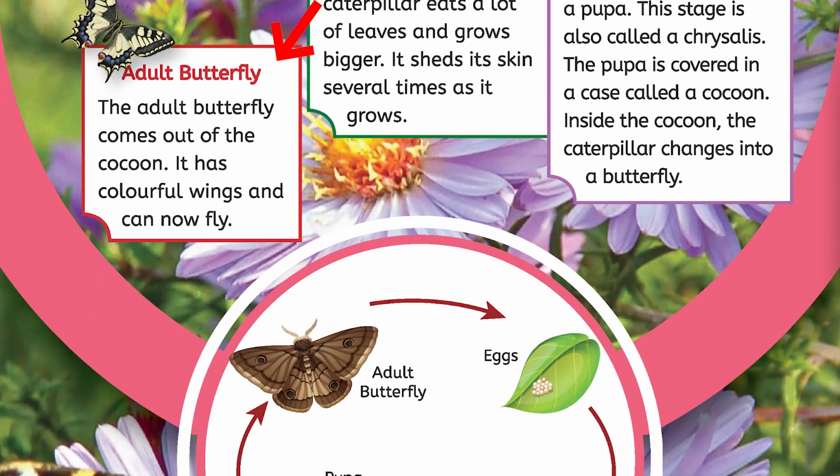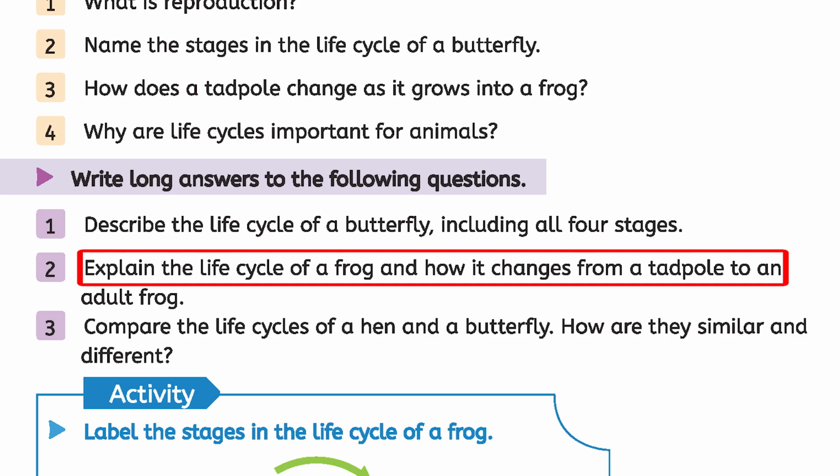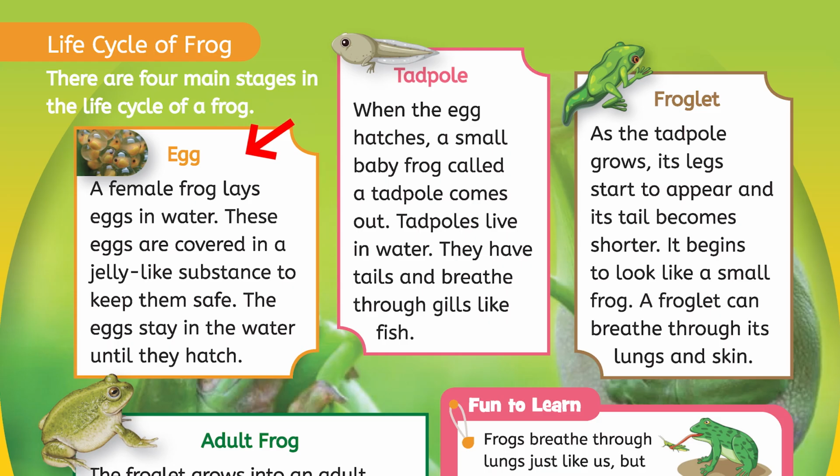Stage number 4, adult butterfly. The adult butterfly comes out of the cocoon. It has colorful wings and can now fly. Second, explain the life cycle of a frog and how it changes from a tadpole to an adult frog. And the answer is, life cycle of a frog.